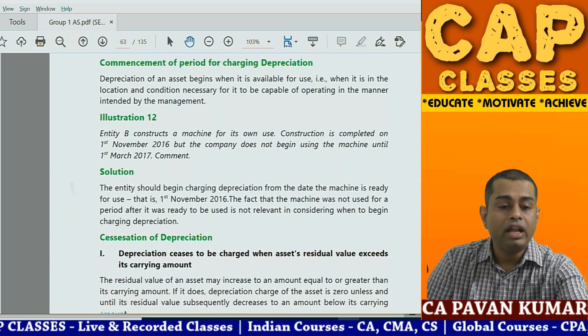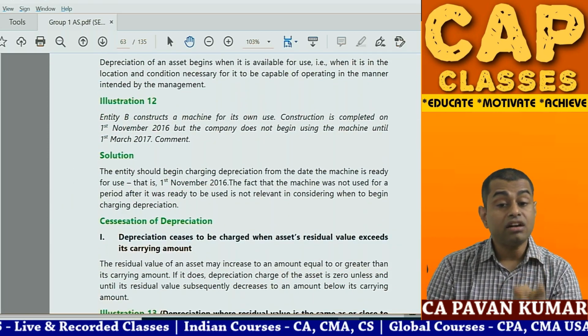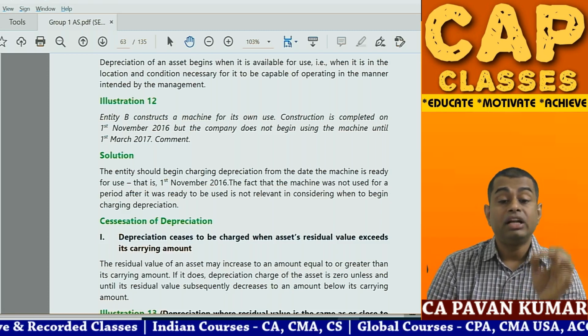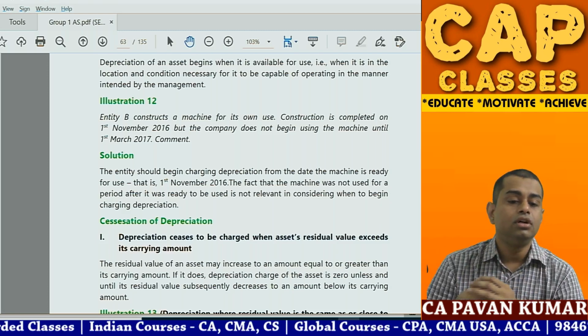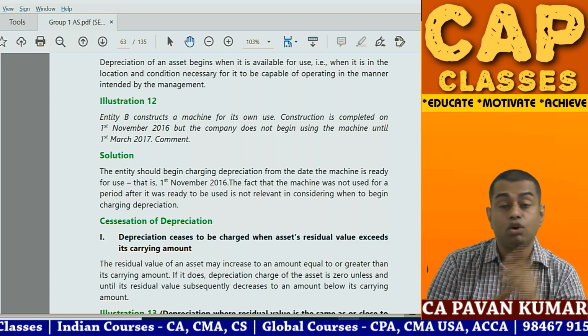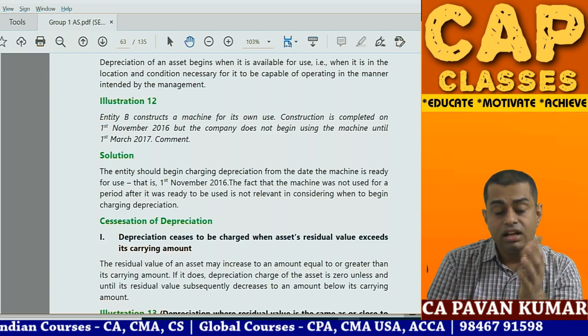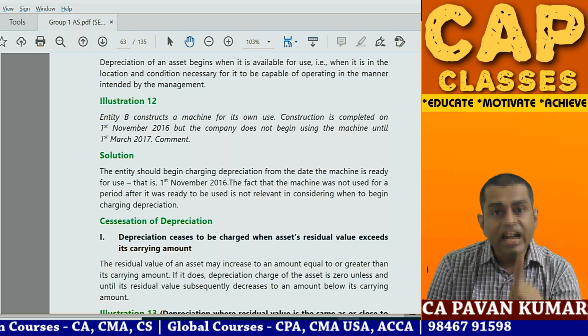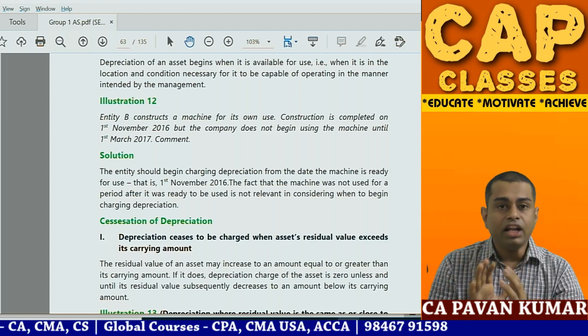Problem number 12. Entity B constructs a machine for its own use. Construction is completed on 1st November, but the company does not begin using the machine until 1st March. Comment, is depreciation to be charged or not? Already I told you, depreciation must be charged from the date the asset is ready to use. For example, you bought one generator and you have put it.